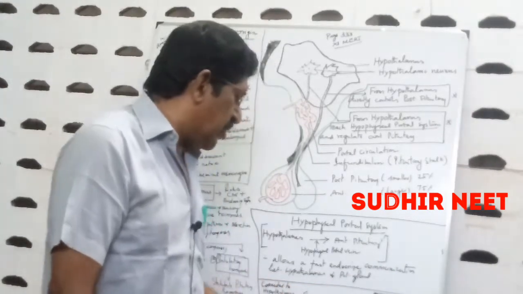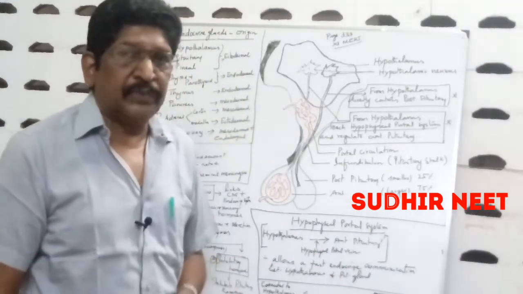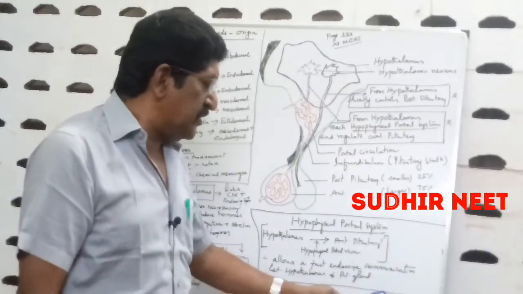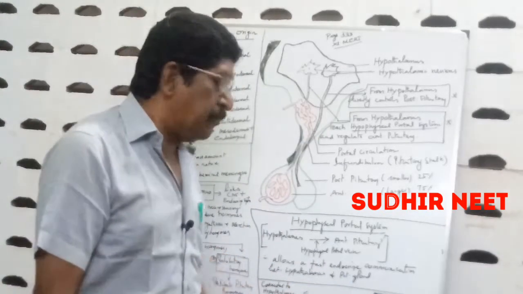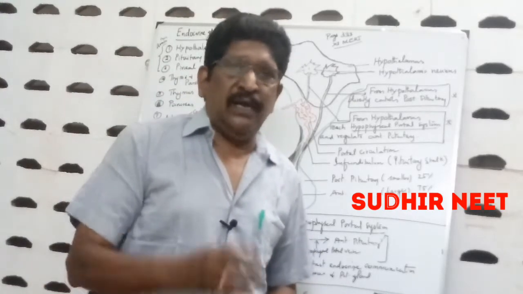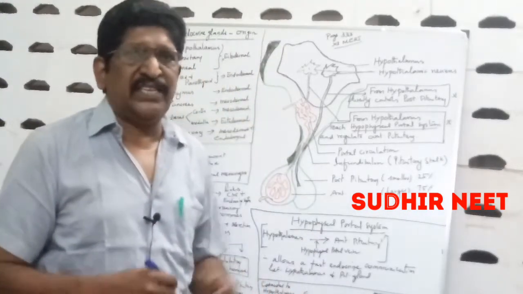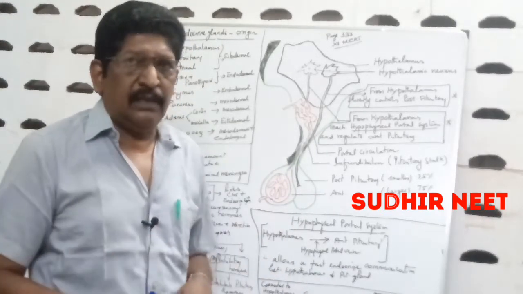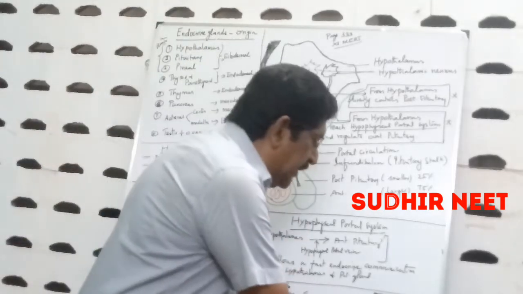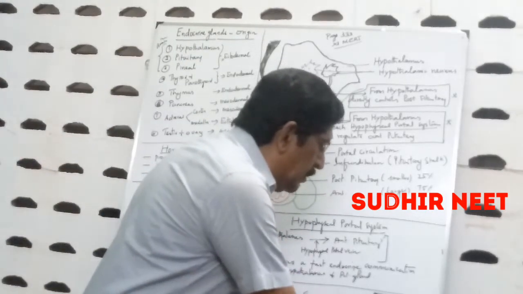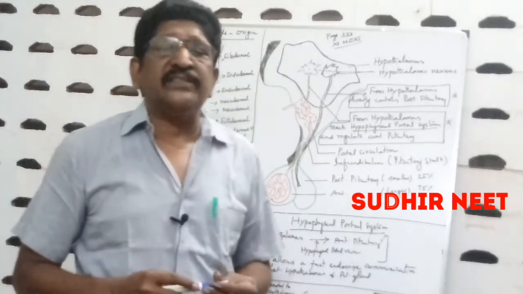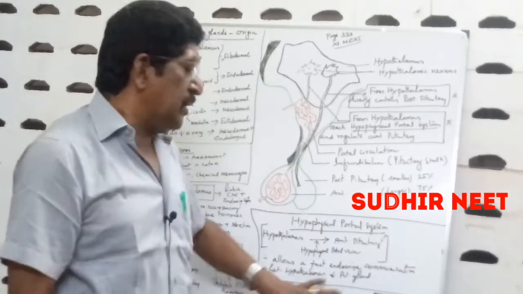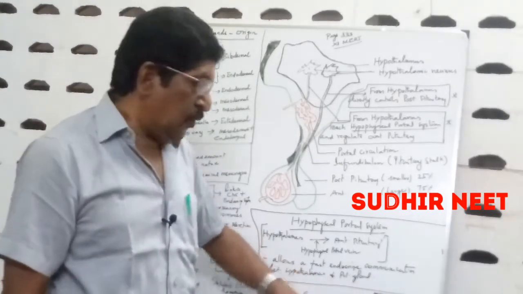Pars nervosa is otherwise called the posterior pituitary. Now another question you must remember. Out of these three, pars distalis, pars intermedia and pars nervosa, which is vestigial in function? That means it doesn't have any function. Pars intermedia is very important. Pars intermedia is the vestigial part of the pituitary gland.